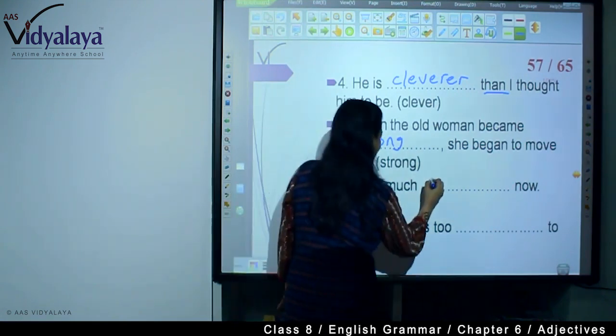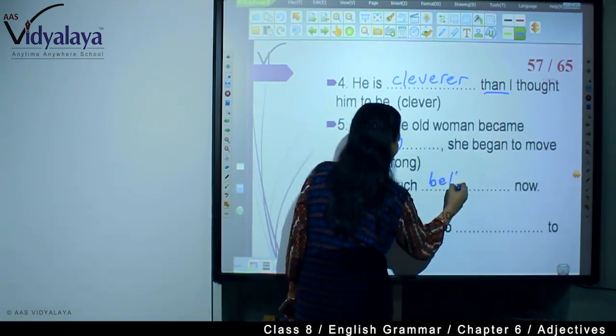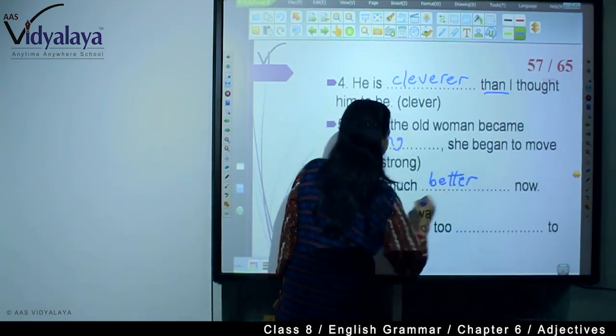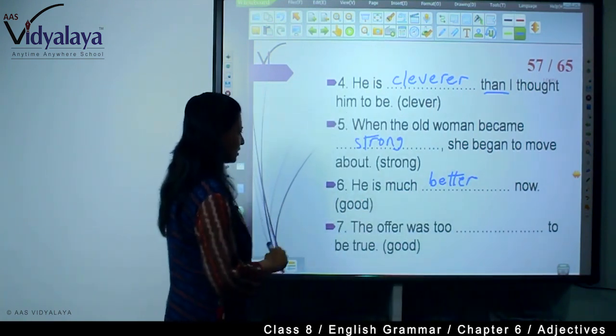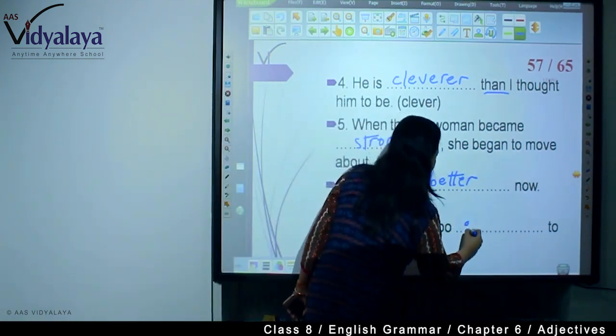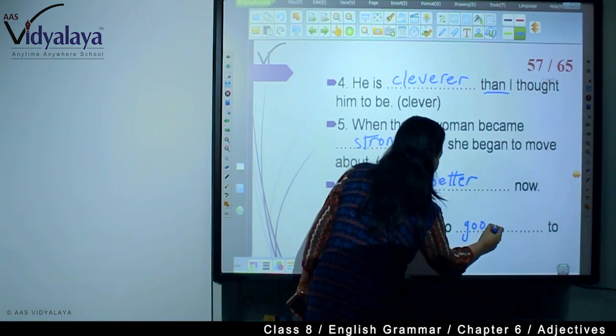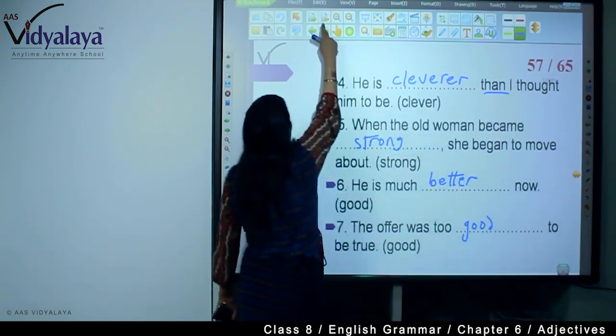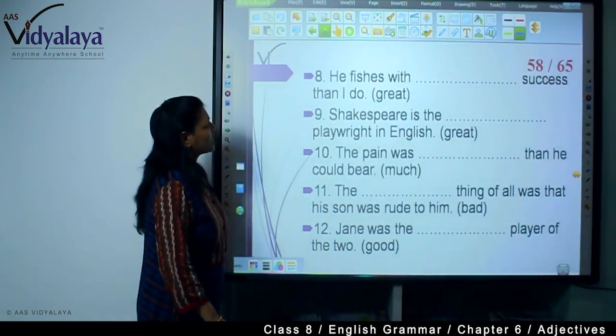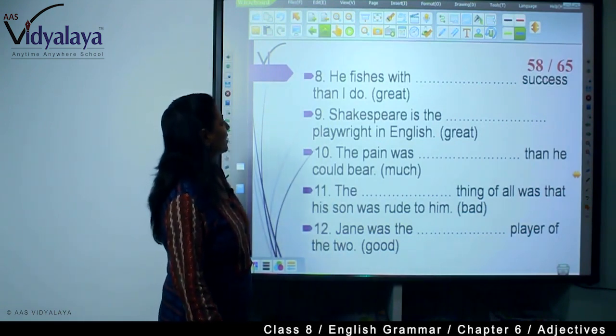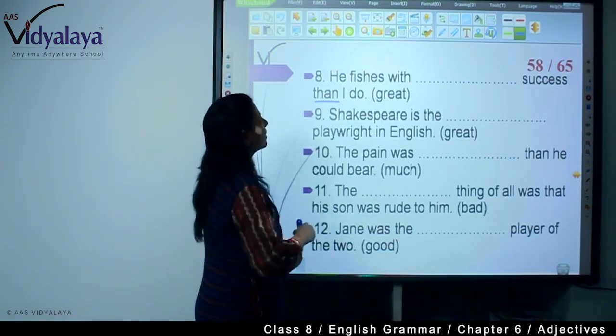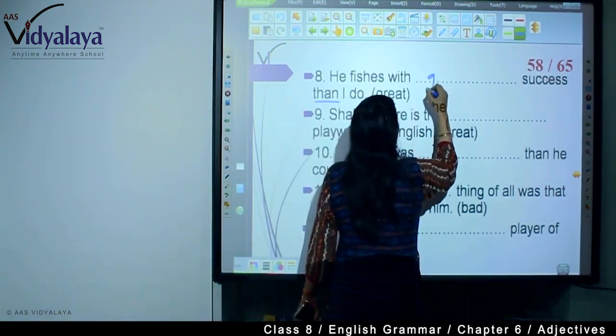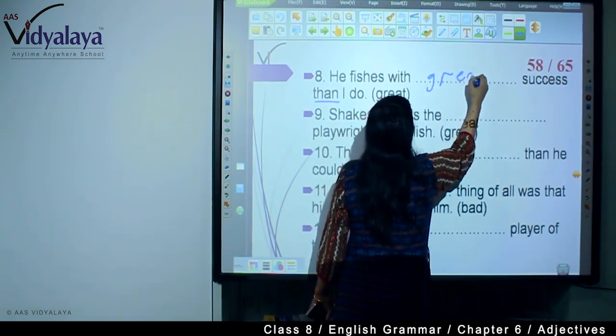"He is much better." Better is again comparative. Then "the offer was too good to be true." "He fishes with," now, "than" is here, greater.